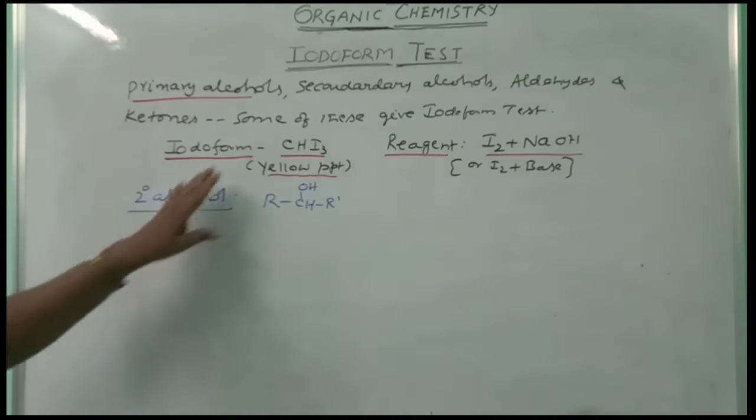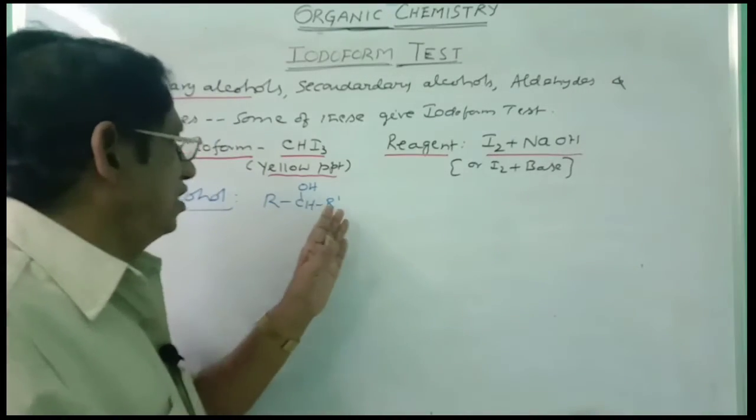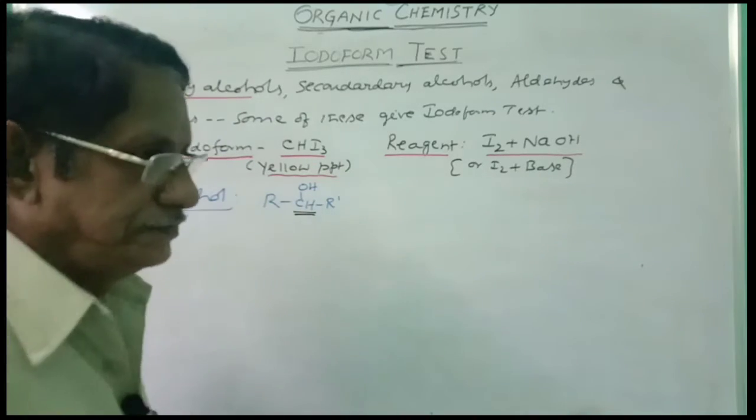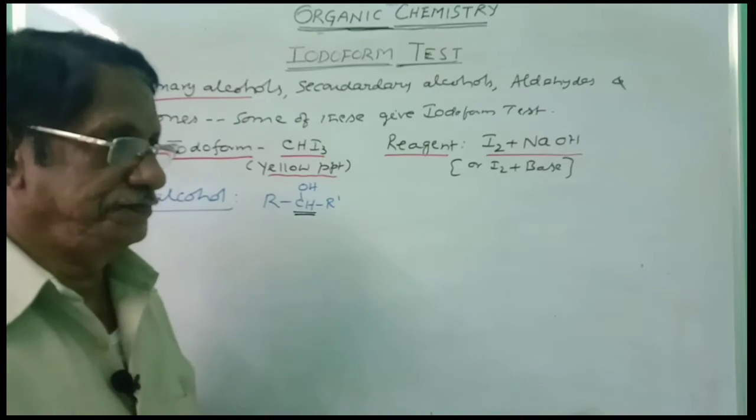Now let us consider secondary alcohol. Secondary alcohol is represented by R, CHOH, R dash. This is the secondary alcohol. What type of secondary alcohol gives the iodoform test?